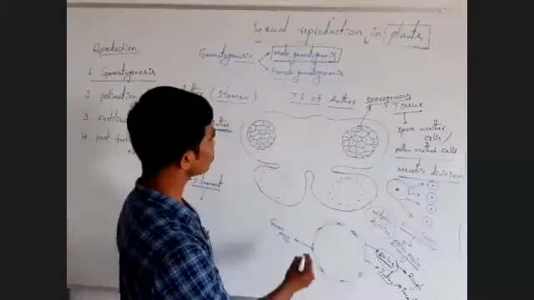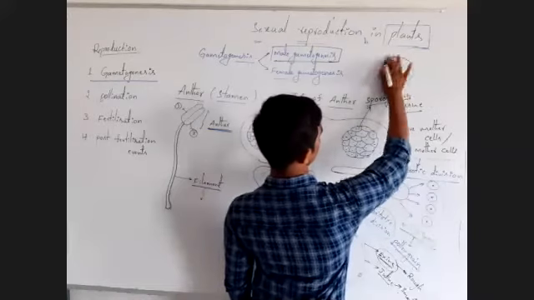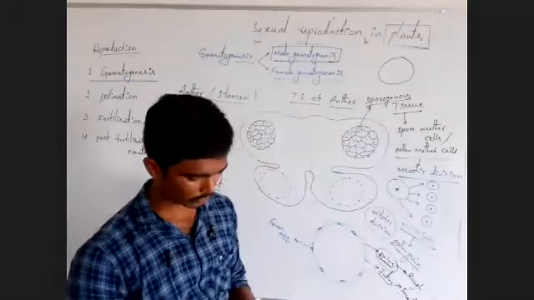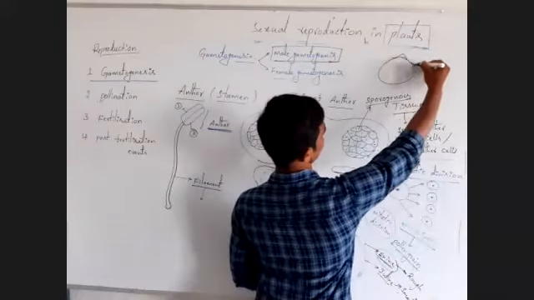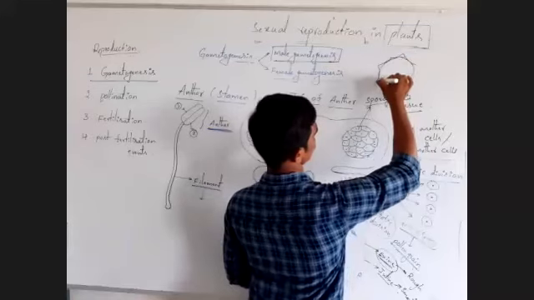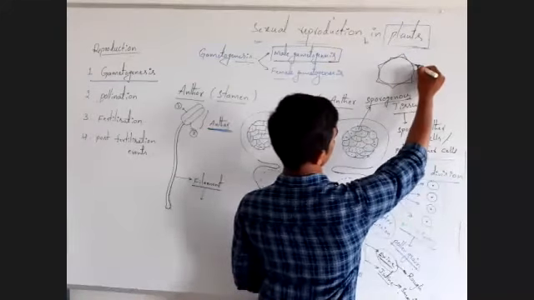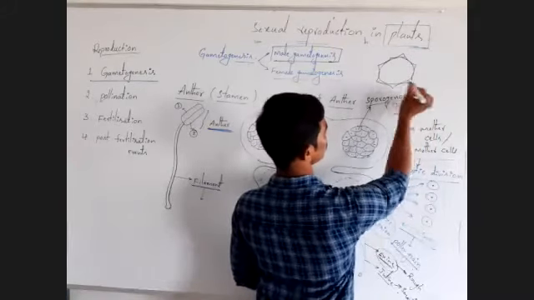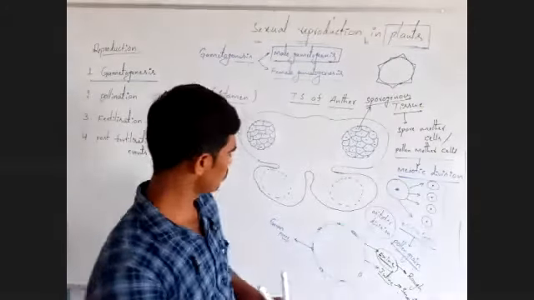For example, here is the inner membrane. Here this is outer membrane. Imagine here a pollen germ pore.